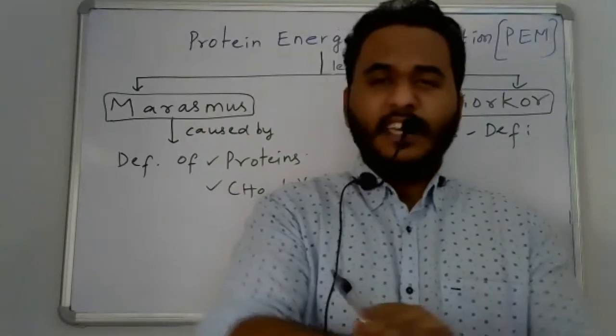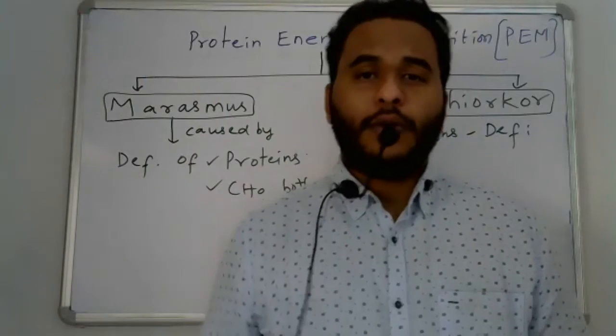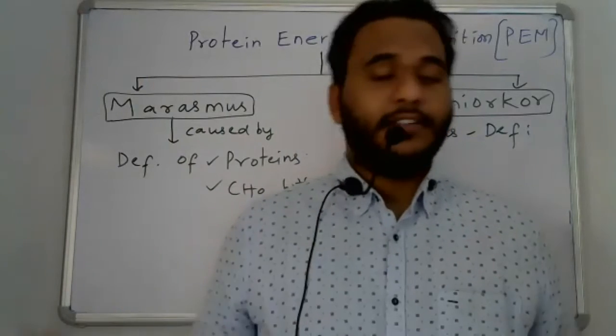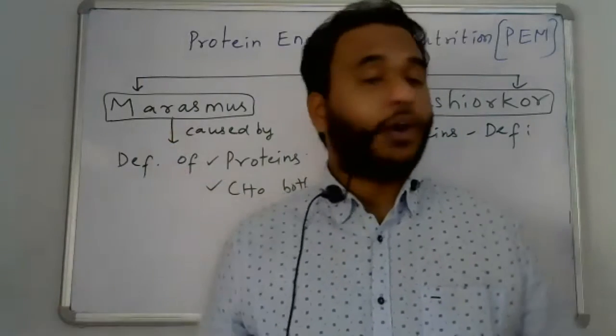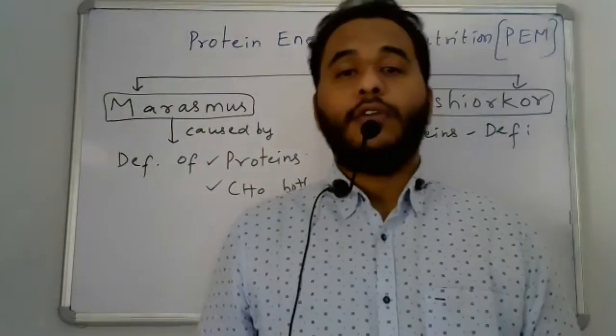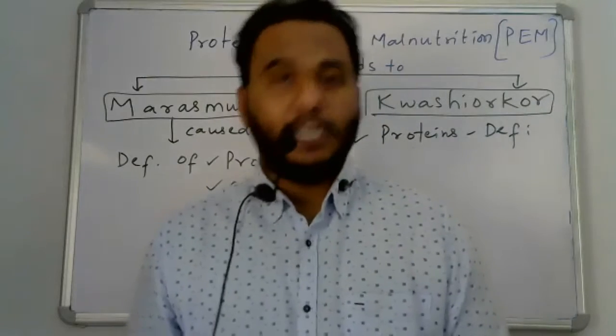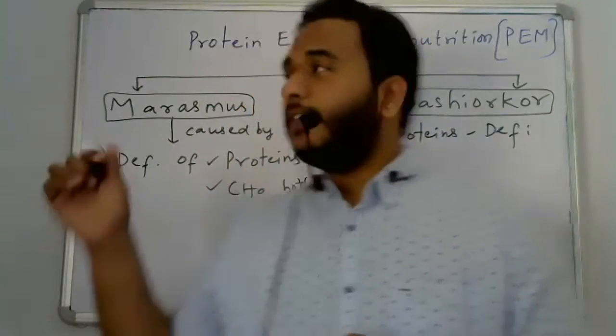The skin is wrinkled, looking like that of age-old people, and growth rate is declined, and body weight is completely lost, and even brain development is affected. So deficiency of mental abilities follows. So these are the symptoms of marasmus.